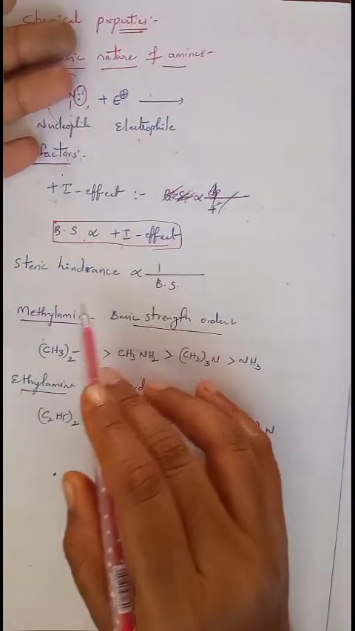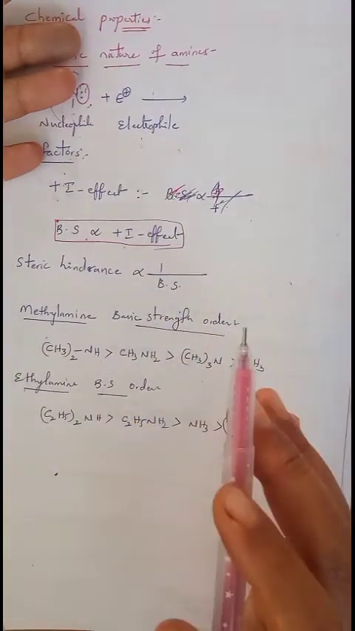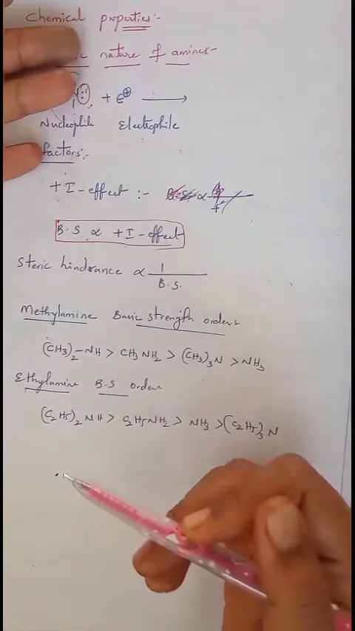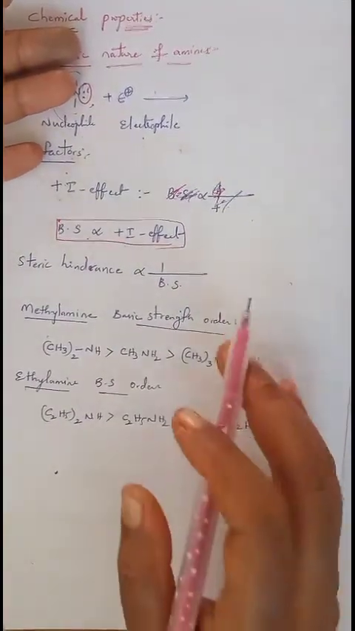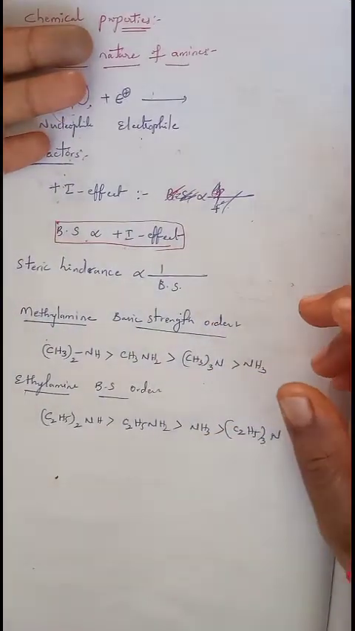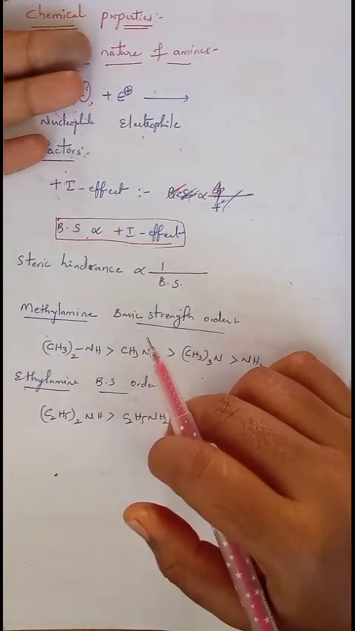That's why steric hindrance is always said to be inversely proportional to basic strength. So once steric hindrance increases, or the number of bulky groups increases, basic strength automatically decreases. Now here I have given two important orders for the basic strength of methylamine and ethylamine. Both are examples of aliphatic amines.